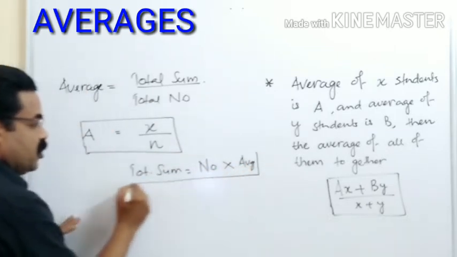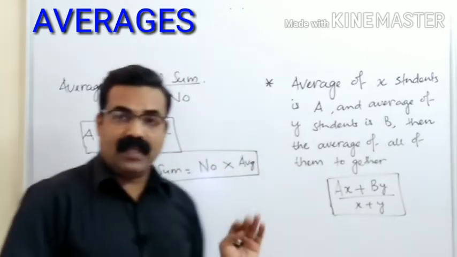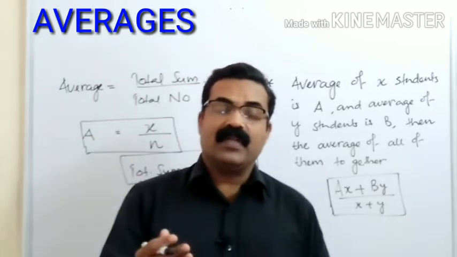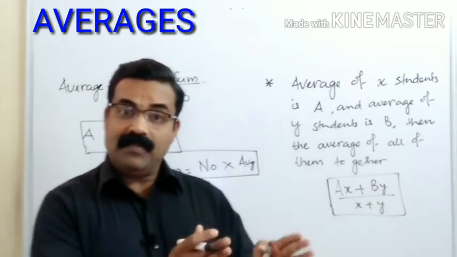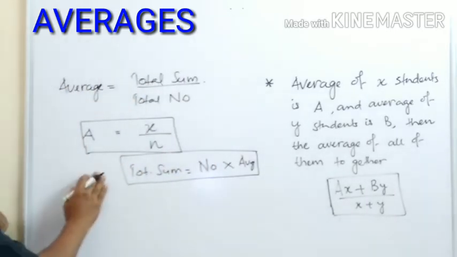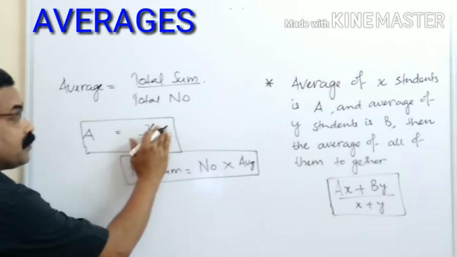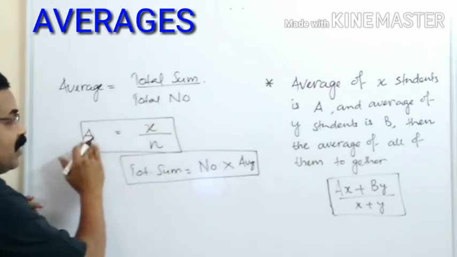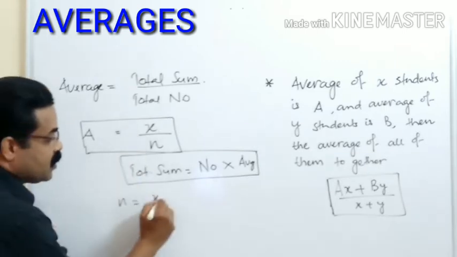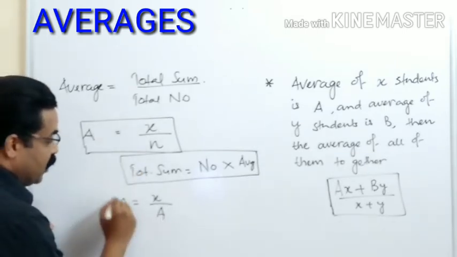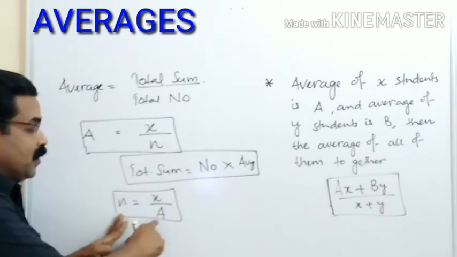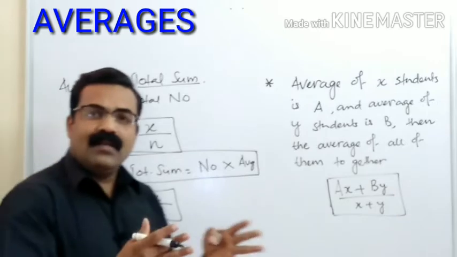This is one piece of information I can derive from the given information. Total number multiplied by average gives the total sum. Total sum divided by the total number gives the average. And if you know the total sum, dividing it by the average gives the total number. So n can be calculated as x divided by a. That means the total number can be calculated when you divide the total sum by the given average. So these are all related.